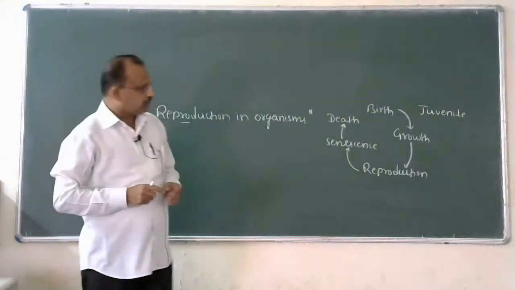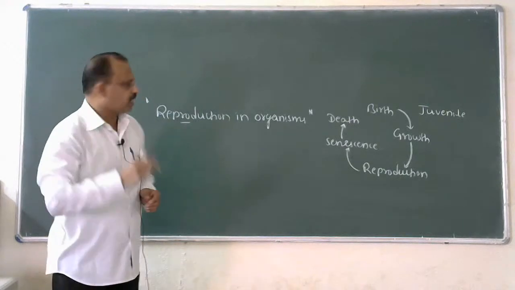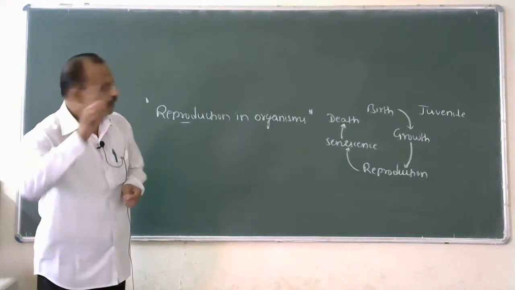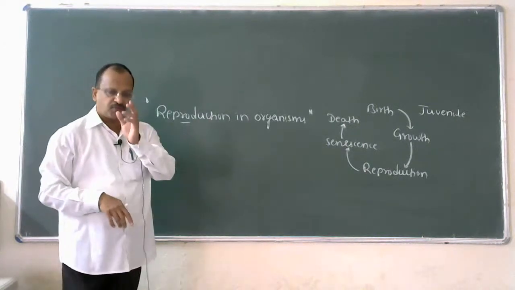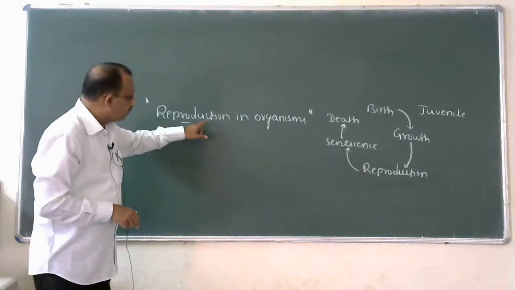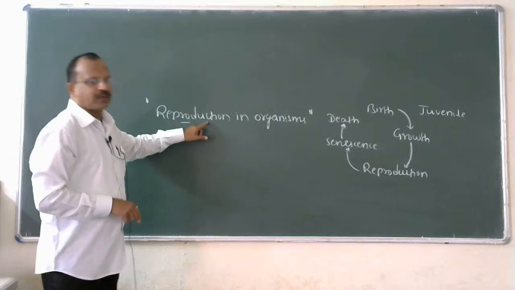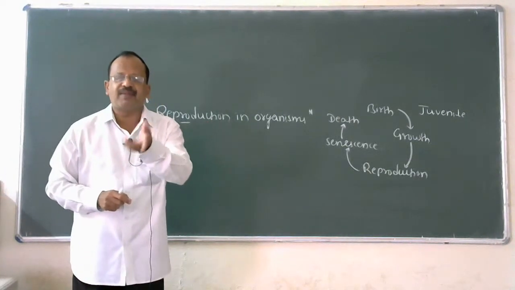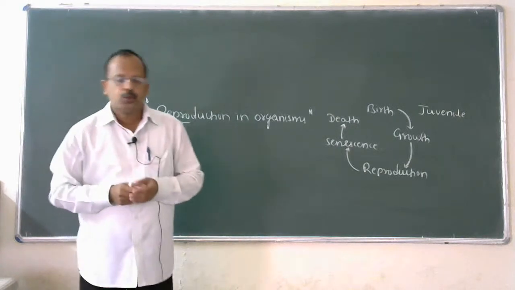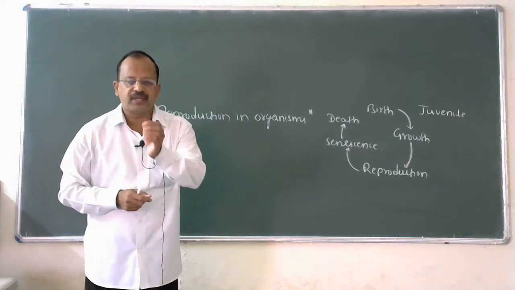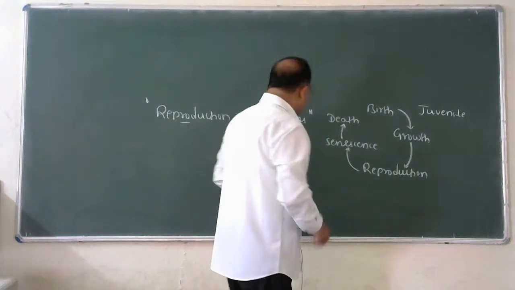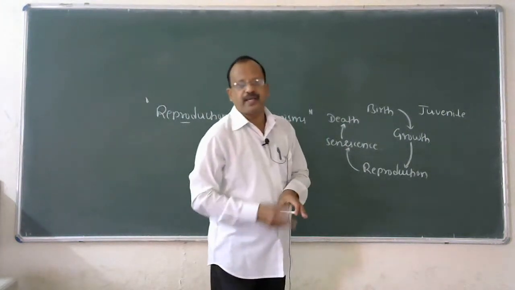In first unit, total 4 chapters are there. Total in biology 16 chapters are there, but first unit is composed of 4 chapters. Number 1, reproduction in organism. Second, sexual reproduction in flowering plant. Third, human reproduction. Fourth is reproductive health. Now look at first chapter, reproduction in organism.